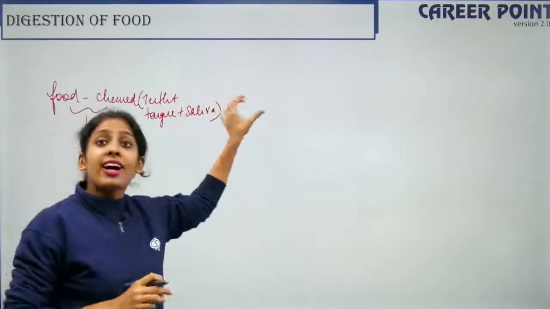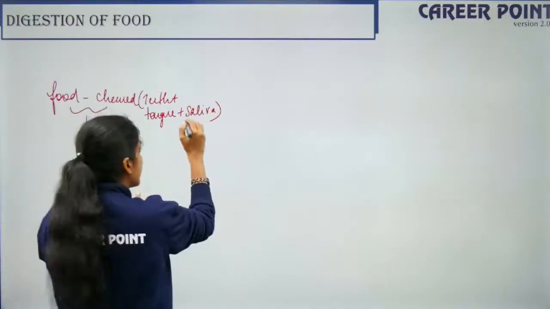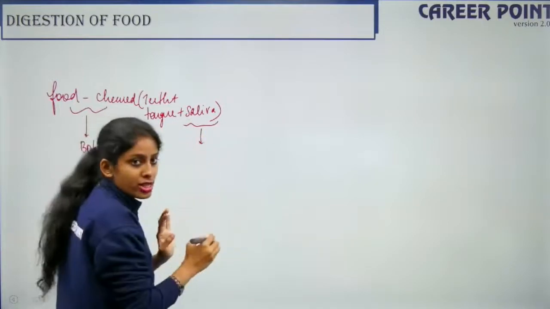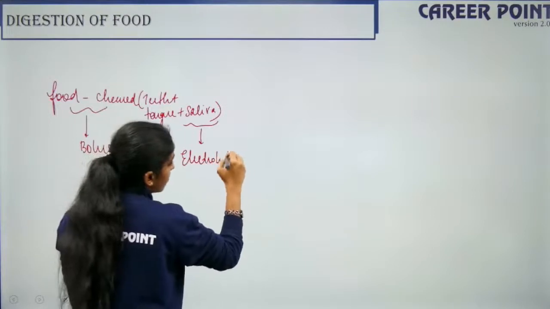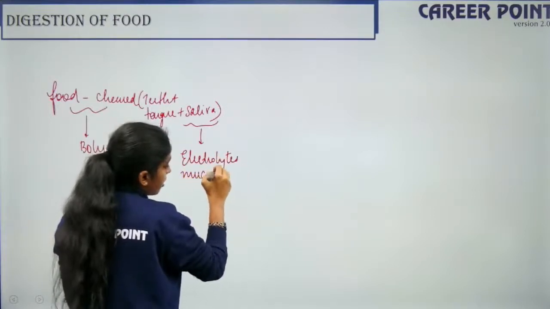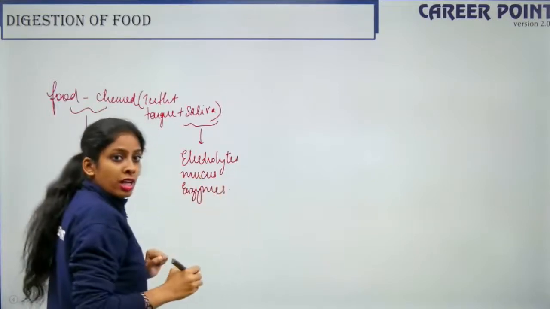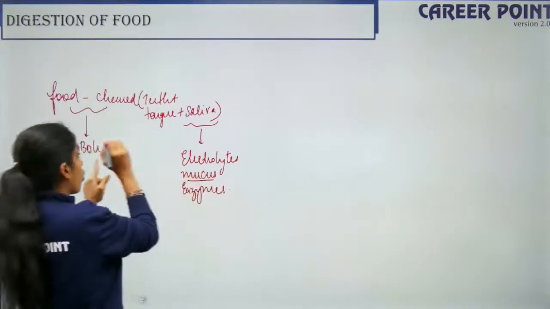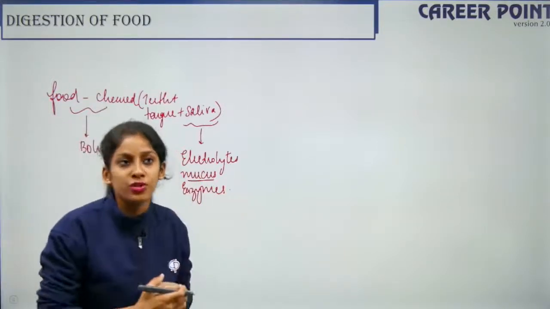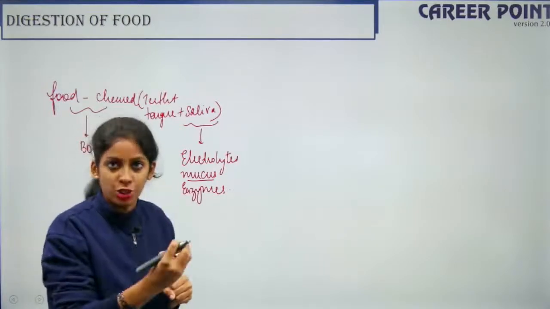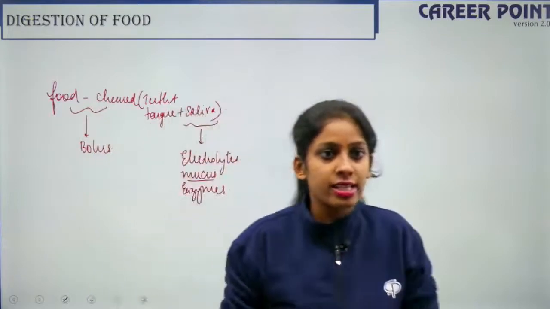So your saliva here is very powerful. Why it is mixing with saliva, I'll tell you. Saliva has many constituents. Saliva consists of electrolytes, mucus, and enzymes. It is the mucus which the bolus mixes with. So when I eat, my food particles mix with the mucus of the saliva, which helps in the lubrication, in the movement of food down my alimentary canal. Okay? Yes?